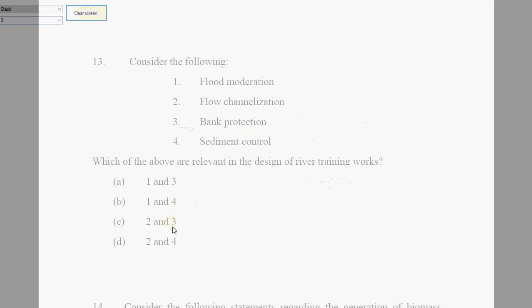Sorry, choice C. 2 and 3 are the river training works, and 1 and 4: one has more to do with the construction and maintenance of dams, the role of dams, that is flood moderation. Sediment control is a practice designed to keep soil erosion down, mainly from construction sites. So it leads us to choice C, where 2 and 3 are relevant to the design of river training works.